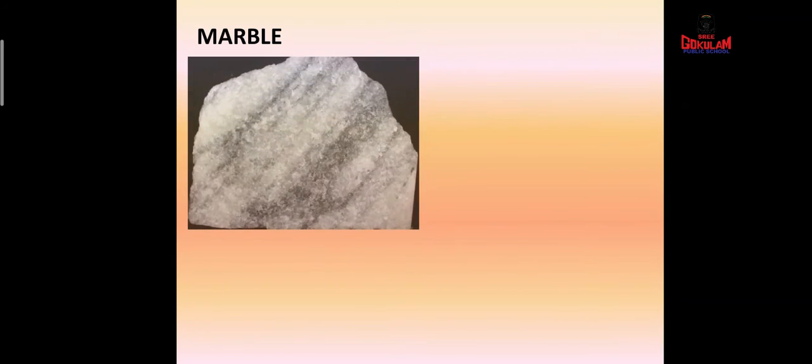See children, first of all we can see how the marble is formed. See, this is marble. And as I told you before, this metamorphic rock is formed from igneous rocks or sedimentary rock. Here the marble is formed when limestone undergoes changes. What is limestone? Yes, limestone is a type of sedimentary rock. How are these changes happening? Yes, because of the high temperature and pressure.